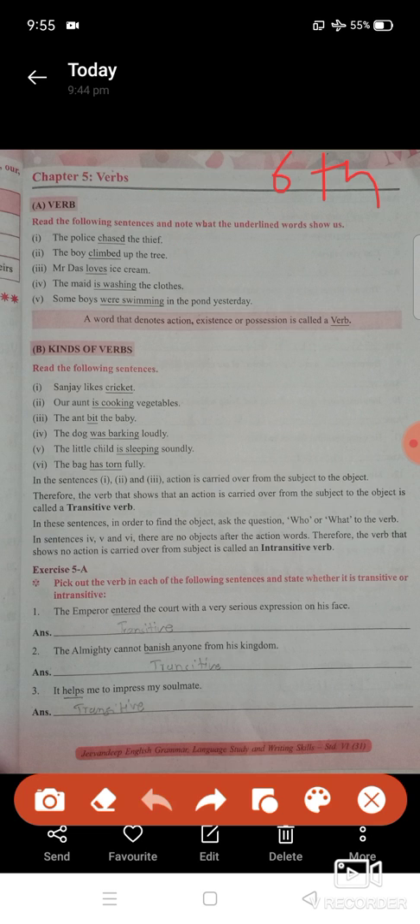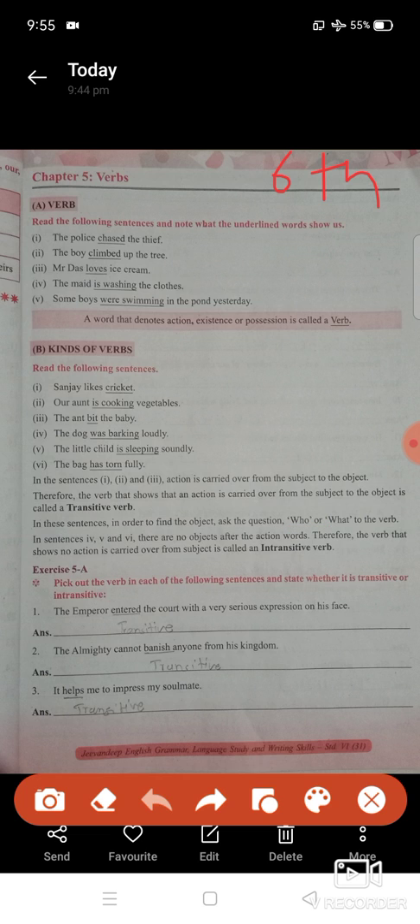Verb. Okay. So kinds of verbs are given here, students: transitive verb and intransitive verb. Transitive verb means what, students? The verb here shows that action is carried over from the subject. It's called a transitive verb. And intransitive? In these sentences, in order to find the object, ask the questions who or what to the verb. Then you will get transitive.